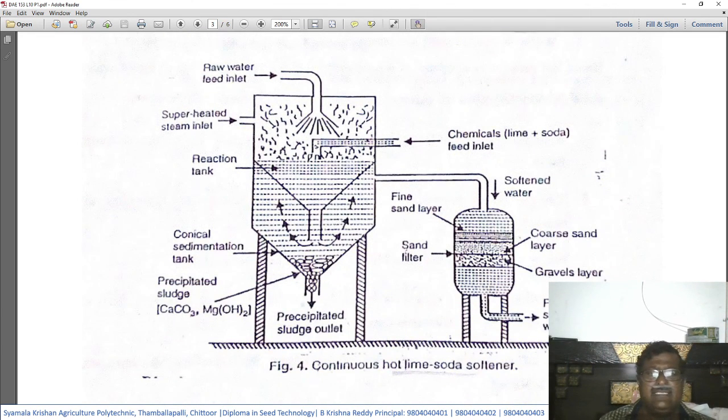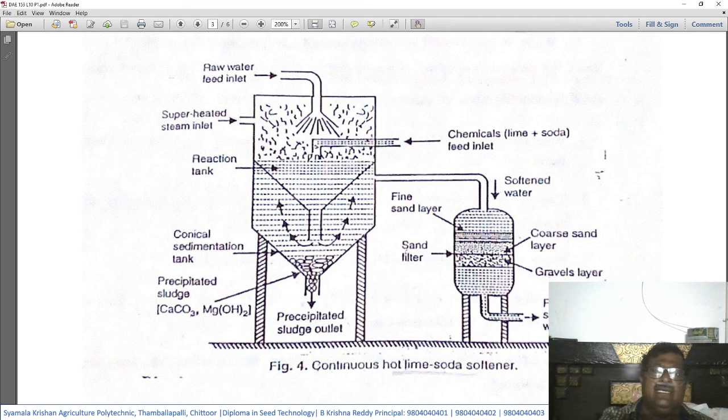Now let us see the continuous hot lime soda softeners. This is a pictorial representation of the process under the hot lime soda method. Hard water is being treated to make it soft water. For example, this figure may also need to be drawn in the examination while explaining this method so that students can get full marks.